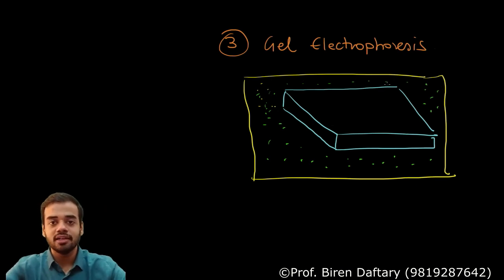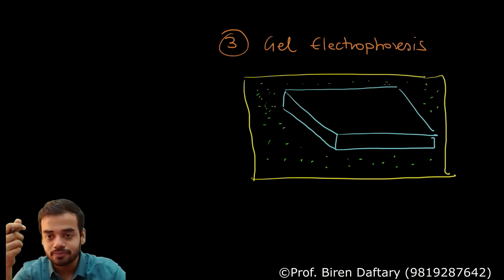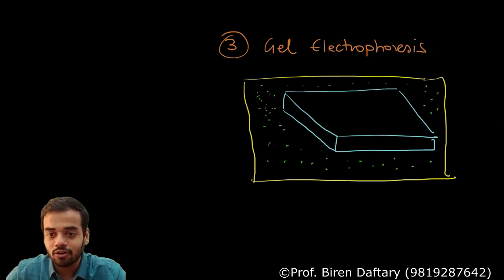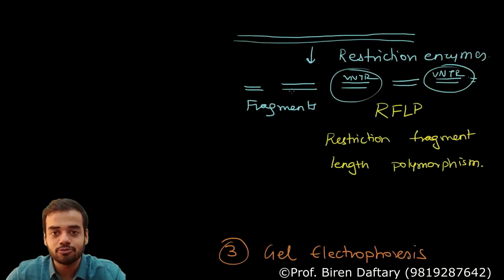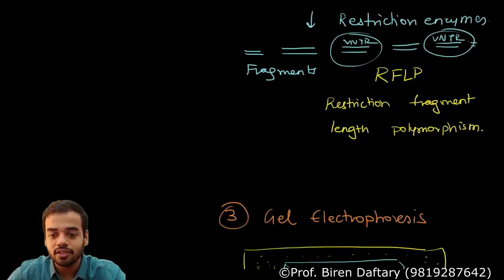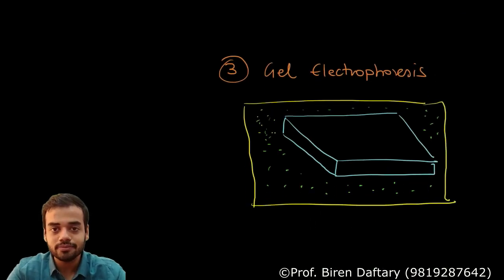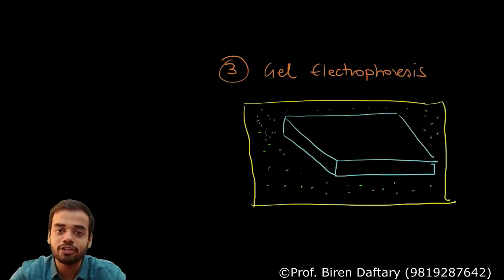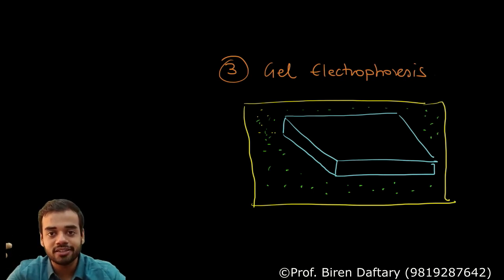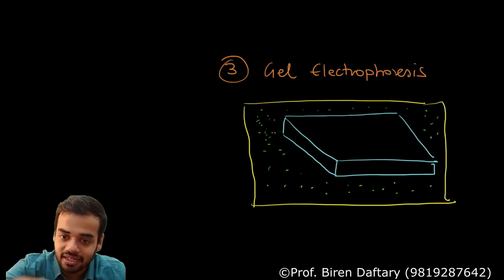Now what I will do is, the mixture which I had in the test tube, that mixture had all those restriction fragments, these small fragments were present. Those fragments I will put inside the gel. Normally some apparatus is used and that mixture of fragments is put inside the gel.